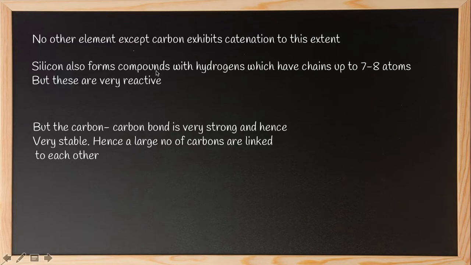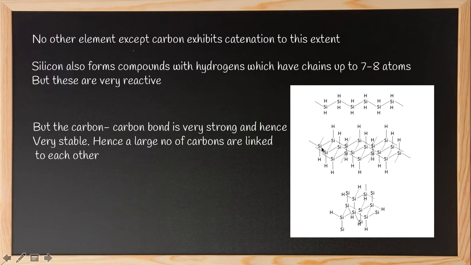So, silicon also has a property similar to the catenation of carbon, and it can also form compounds with hydrogens up to 7 to 8 atoms, but they are very reactive. But the carbon-carbon bond is not like that. It is very strong and stable. So a large number of carbons are linked to each other to form large chains.